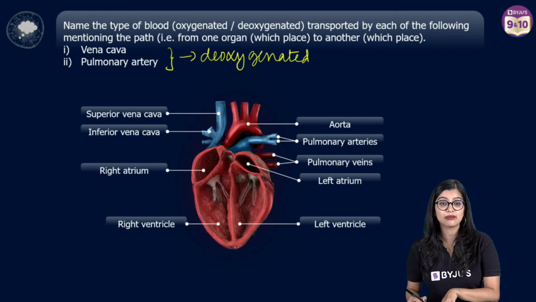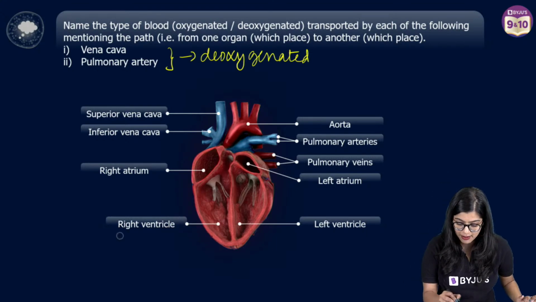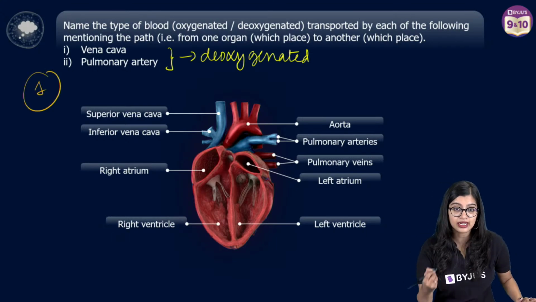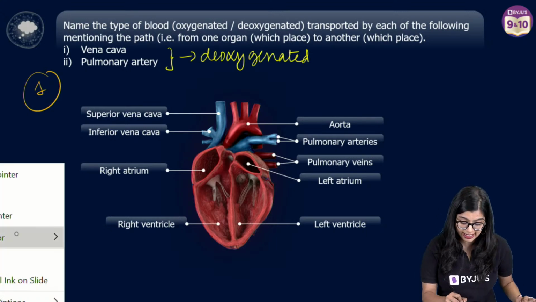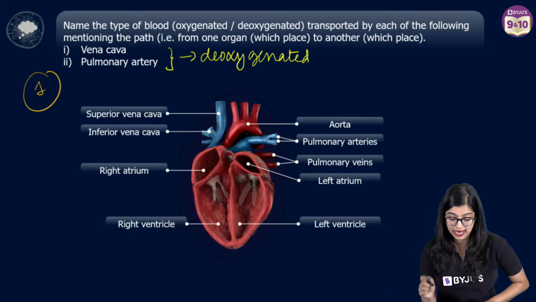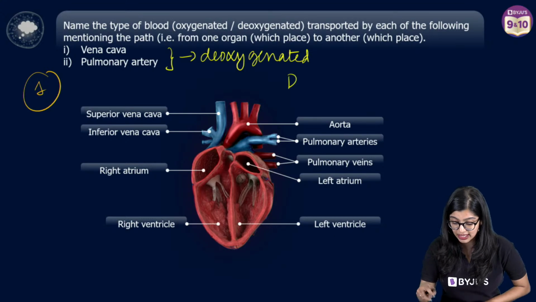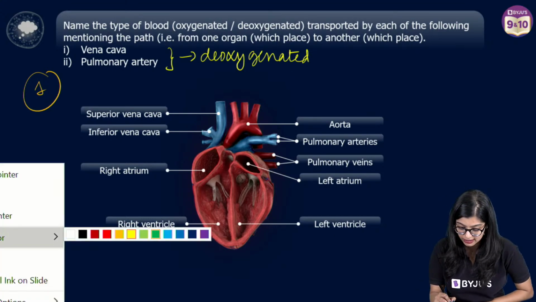Now next you need to tell me from where to where. Very good. First part of it you've all got the answer, so I am going to give you 1 mark for this. Next, what is it that we are going to do? Identify the direction in which they are transferred. So that is the next part of the answer. I can see the answer coming in my way, so let me write this down in another color.